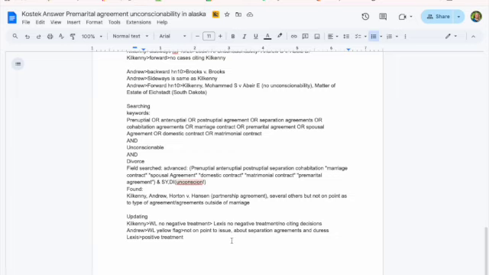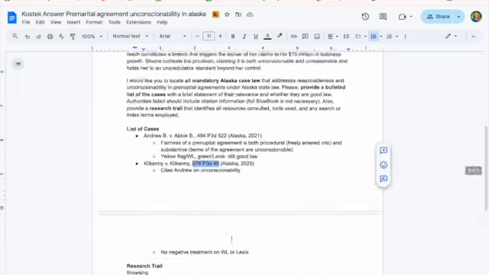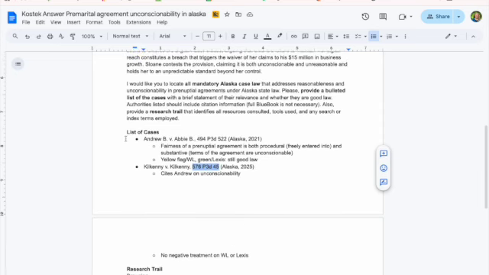Lexis, positive treatment. And then the final step, even though it was the first step, is to then list those cases. So we have Andrew and Kilkenny, that short sentence about why it's important, and then your updated, is it still good law?